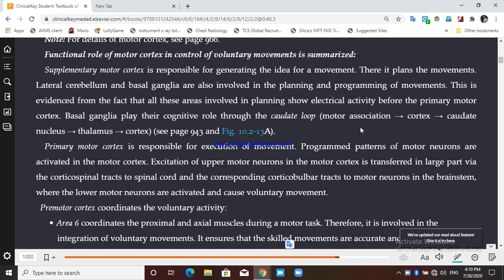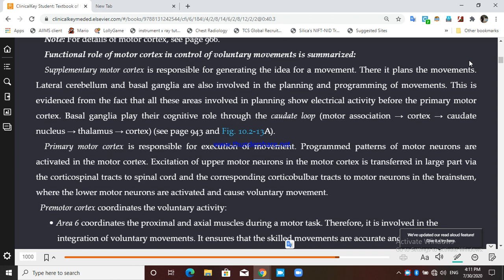Okay, now we come to another area, the motor area, after the supplementary, the primary motor area. Now, the primary motor area, we know which area number? It is area number 4. Primary motor area number 4 is just anterior to the central sulcus. What we have studied: anterior to the central sulcus is what guides us? The premotor guides us, right? So the primary motor cortex is present there in Brodmann area number 4.